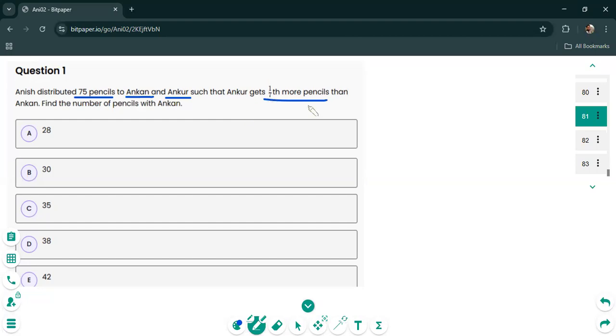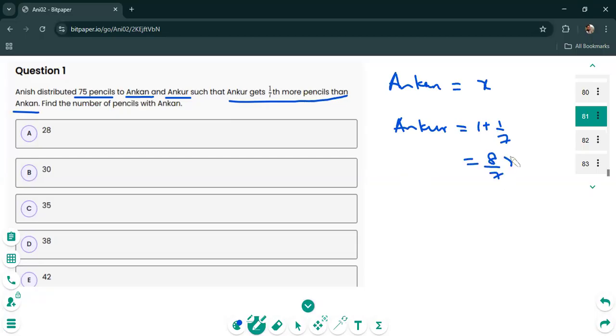If Ankur gets 1/7 more pencils than Ankan, a good idea will be to take Ankan's to be x. Now take Ankur to be 1/7 more, meaning 1 plus 1/7 or 8/7 of x. That's the number of pencils that Ankur has got.